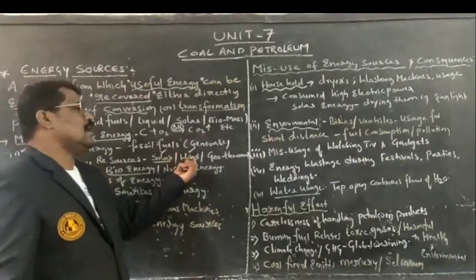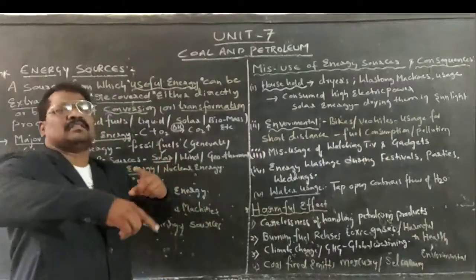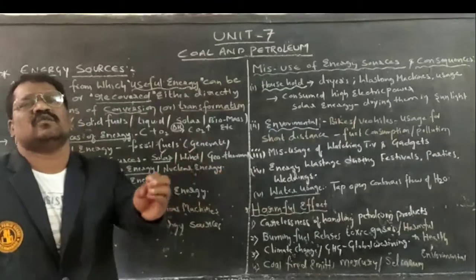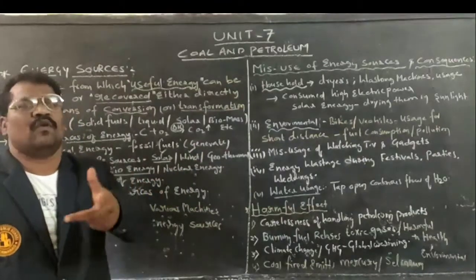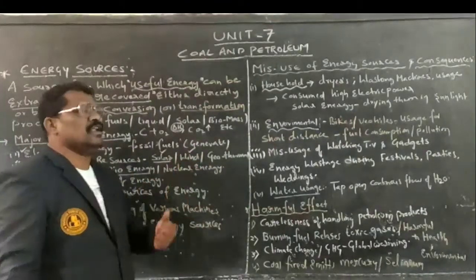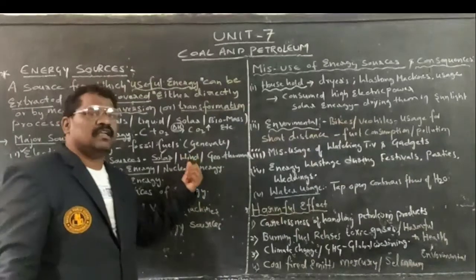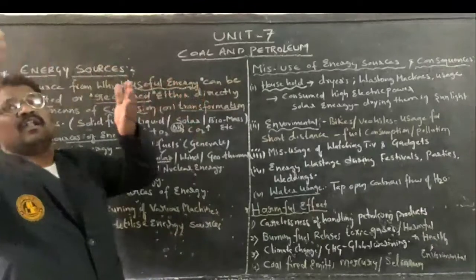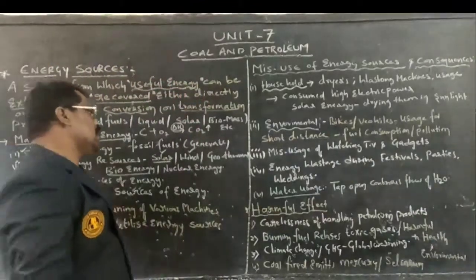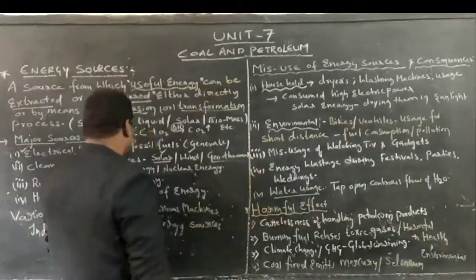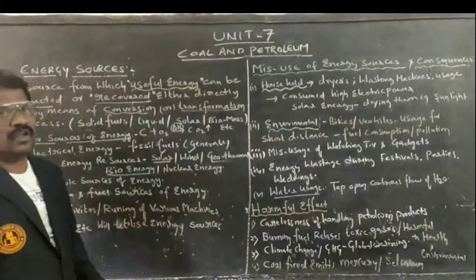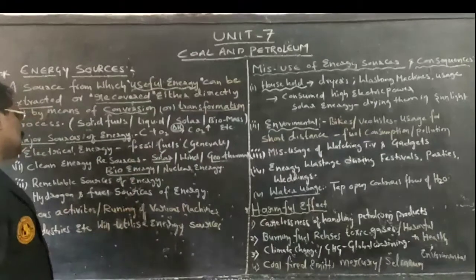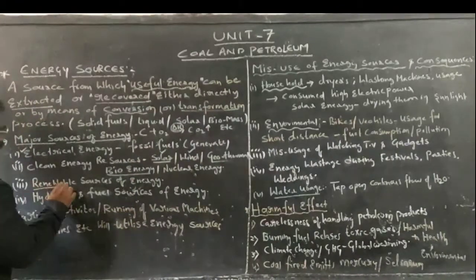By utilizing tidal energy, different mills can be run to convert corn into flour. We can utilize wind energy, and it is also useful to extract water from a well onto the field. Geothermal energy, bioenergy and nuclear energy can also be utilized for various purposes. Next one is what?